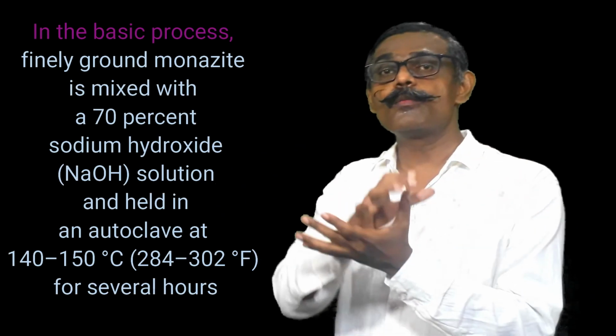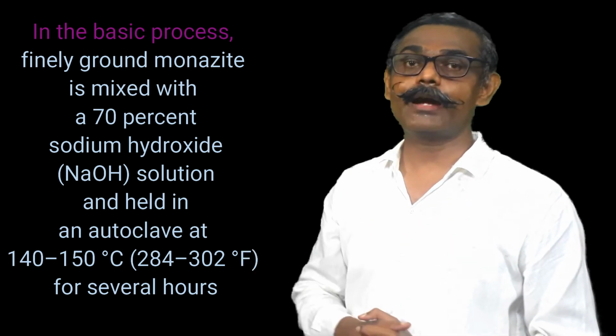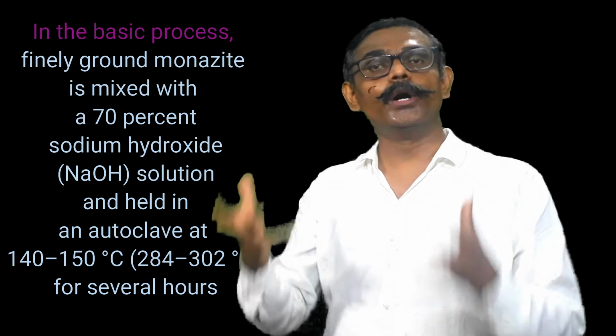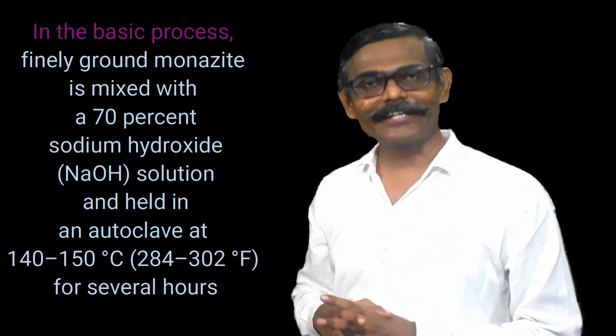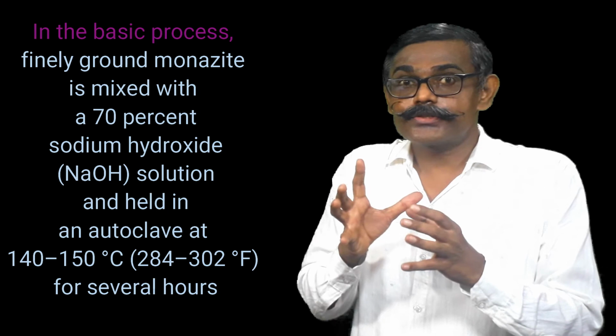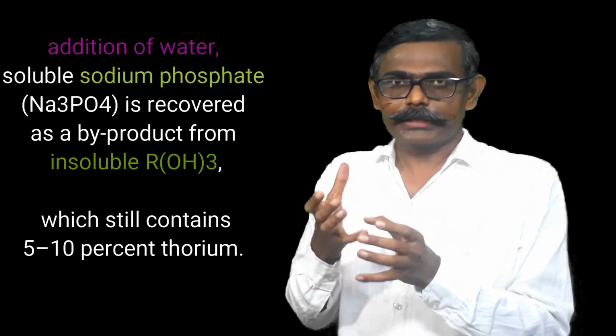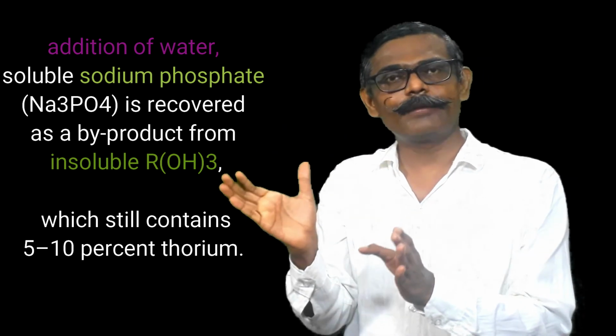That is the acid treatment. Now in the basic treatment, the finely ground monazite is mixed with 70% sodium hydroxide solution and kept in an oven at a temperature of 140 to 150 degrees Celsius for several hours. What happens? Lanthanoids form their hydroxides. If water is added, the sodium phosphate can be removed, and the remaining residue has the hydroxides of lanthanoids.